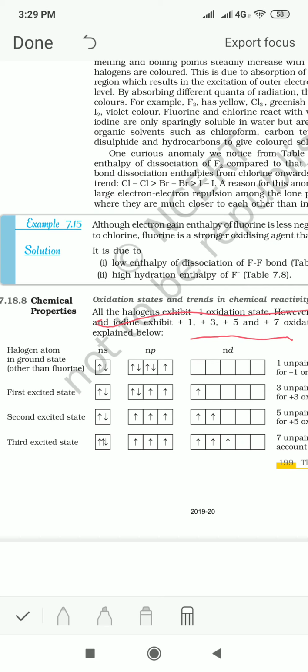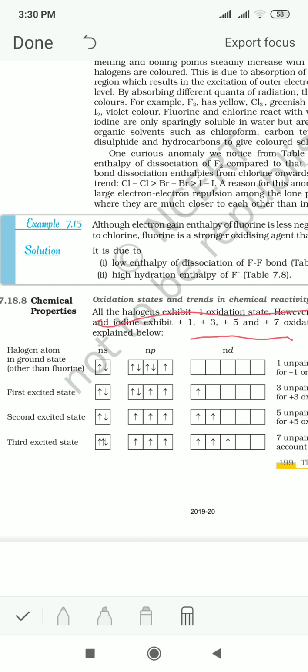Now in the second excited state, the second paired electrons present in the p orbital get unpaired and the electron is promoted to the d orbital. So now we have 5 unpaired electrons, and the 5 unpaired electrons form 5 covalent bonds. So an oxidation state of +5 is seen.